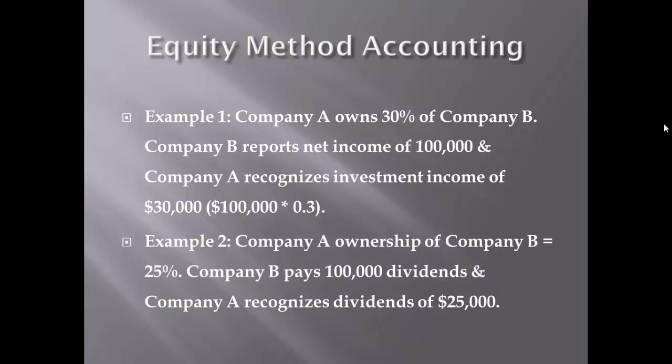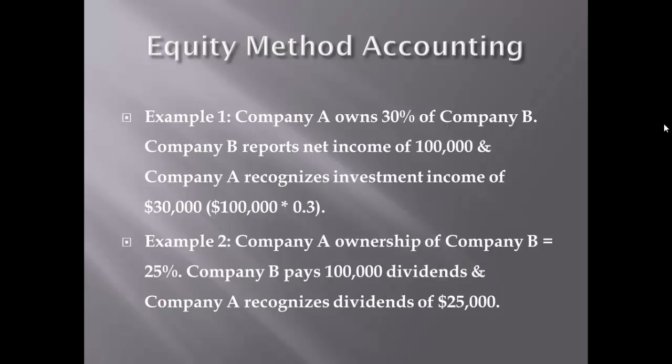In example 2, Company A owns 25% of the outstanding stock of Company B. Once again, significant influence is presumed, and the investment must be accounted for using the equity method.